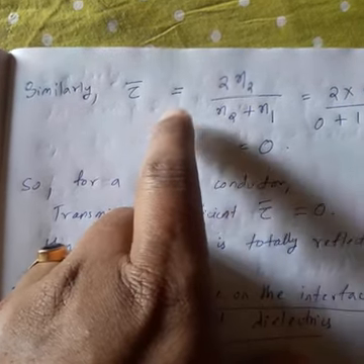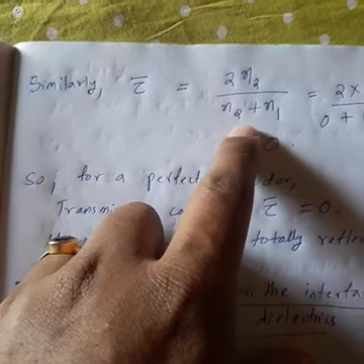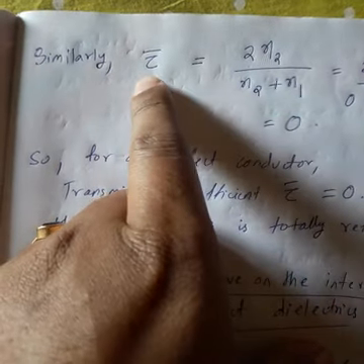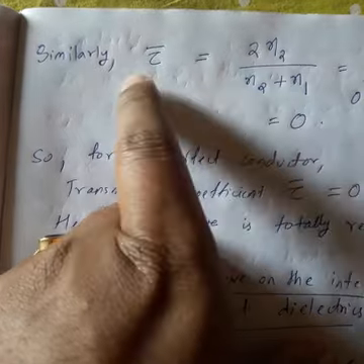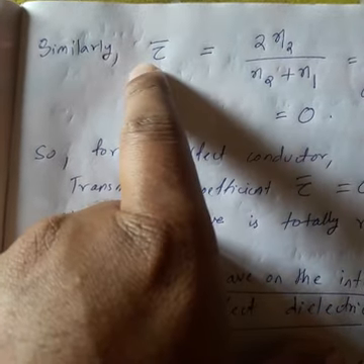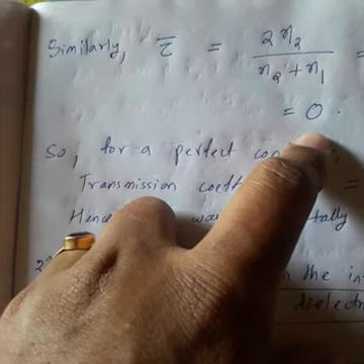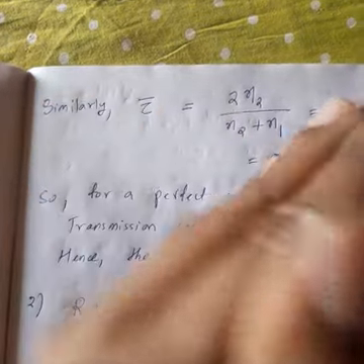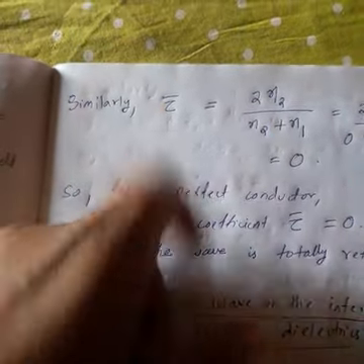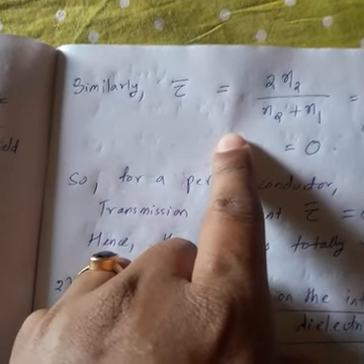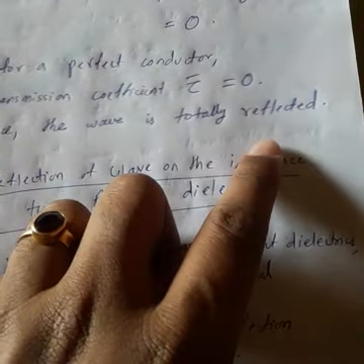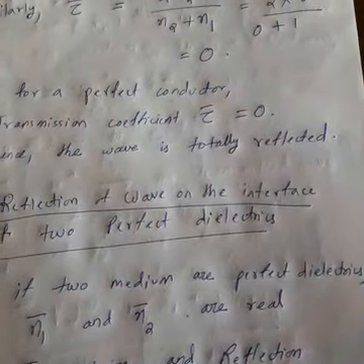So if medium 2 is a perfect conductor, then for a plane wave propagating from medium 1 to medium 2, there will be no transmission since the transmission coefficient is 0. Whatever wave is coming to the boundary, the same wave will reflect back. All the wave is reflected, there is no transmitted wave. That is why I have written that the wave is totally reflected. Clear?